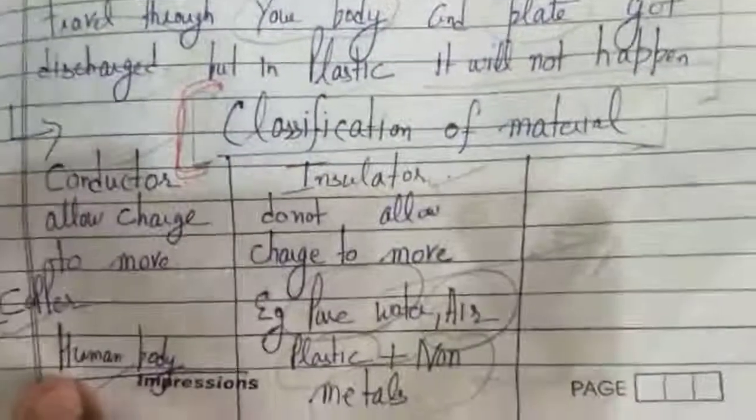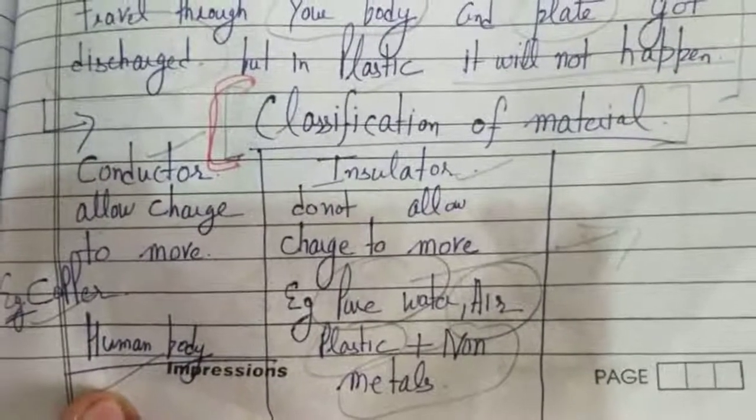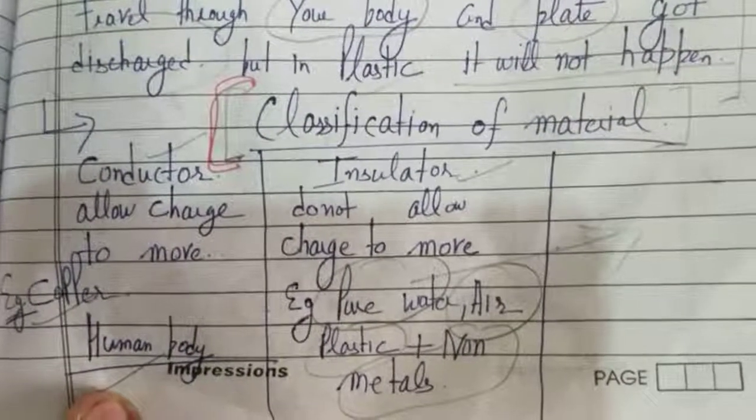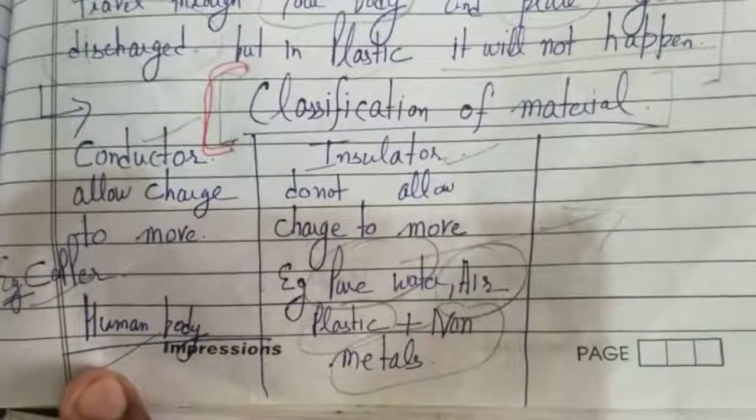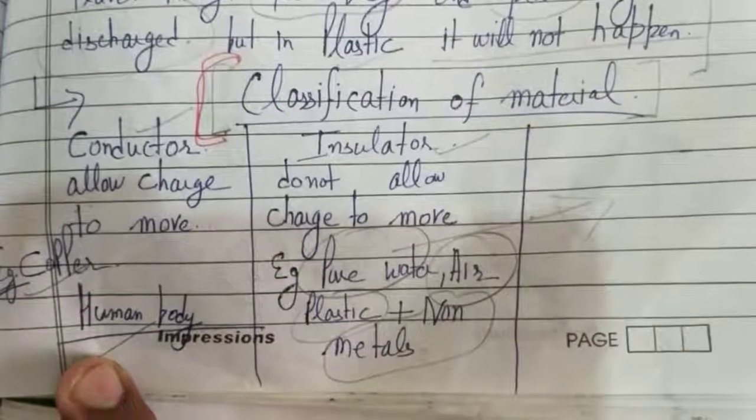Next topic is classification of materials. There are two types of material, conductors and insulators. Conductors allow charge to move through them and insulators do not allow charge to move through them. Copper and the human body are conductors, and plastic is an insulator.